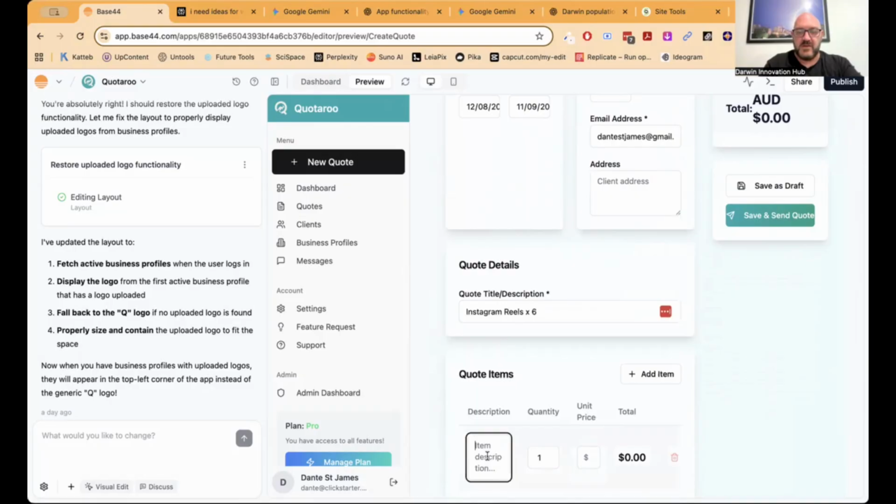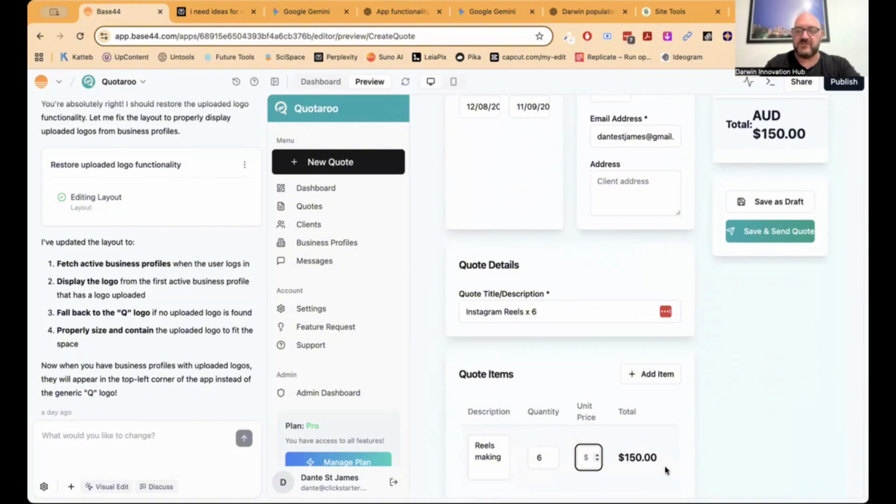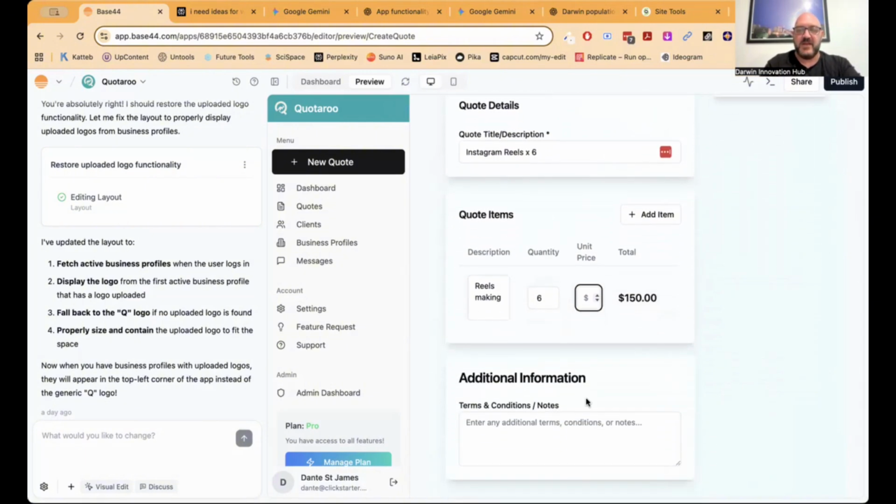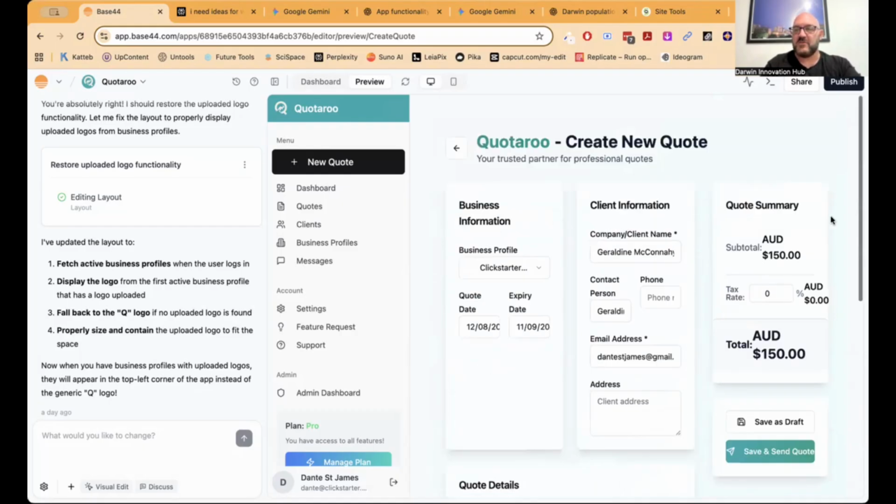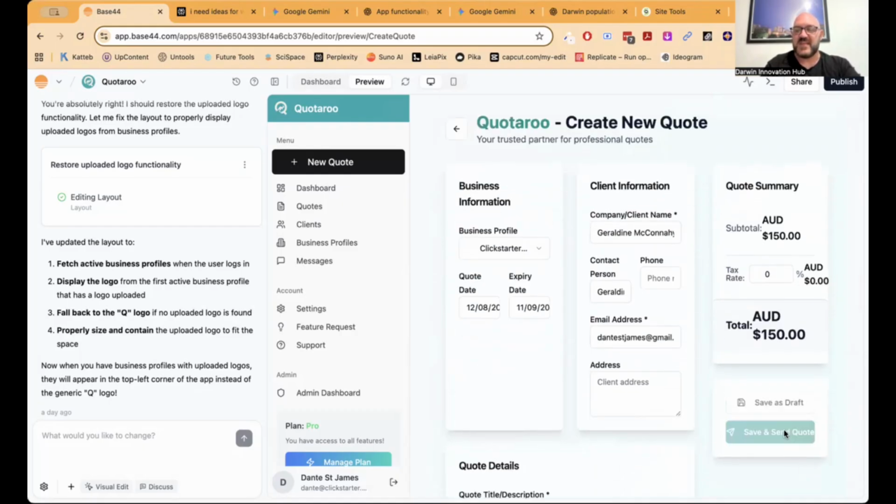So I can go, the description is Reels making quantity of 6 at, let's just say, $25 each, $150. It's calculated that. I can have terms, conditions in there. I don't really need all that. So I'm going to do a save and send the quote. This is now sending this quote to that email address.